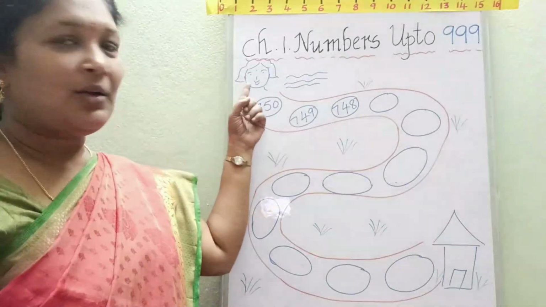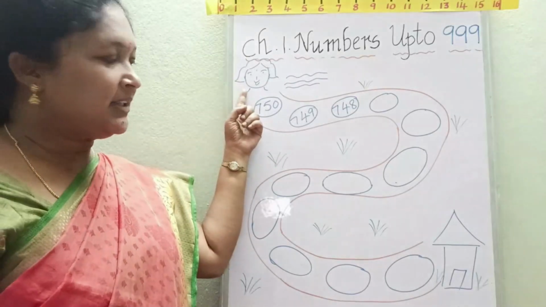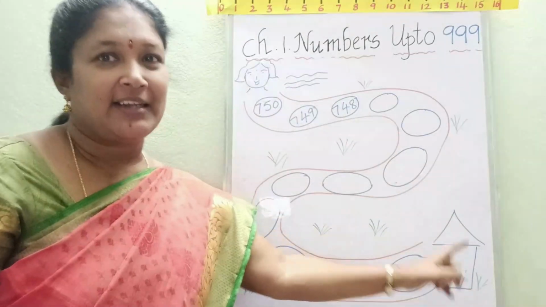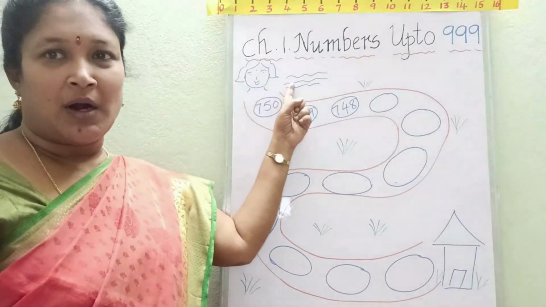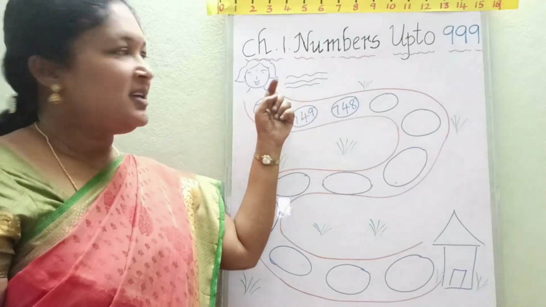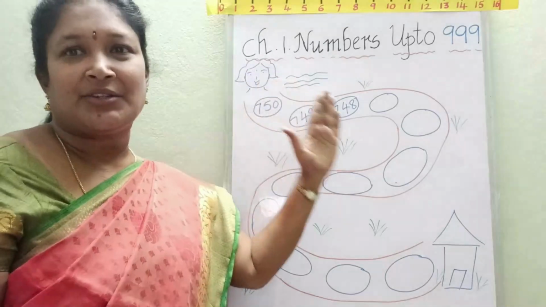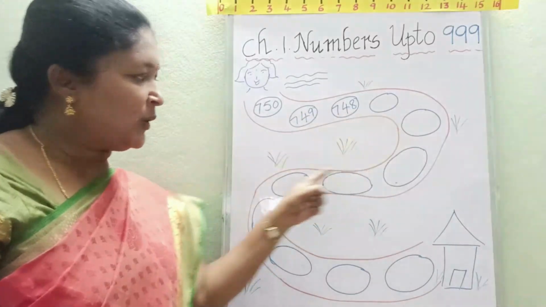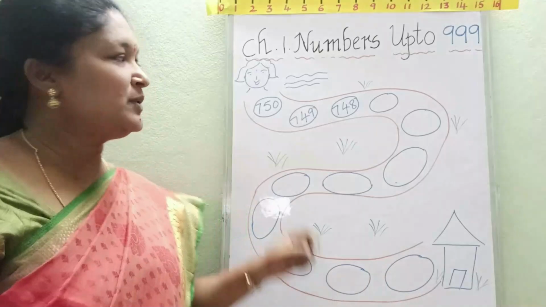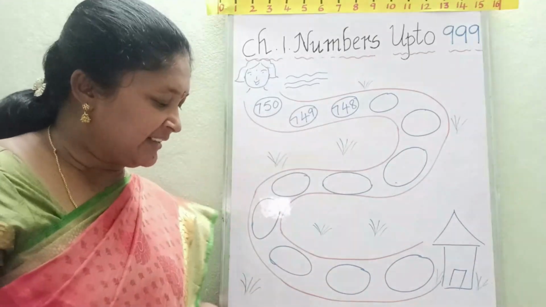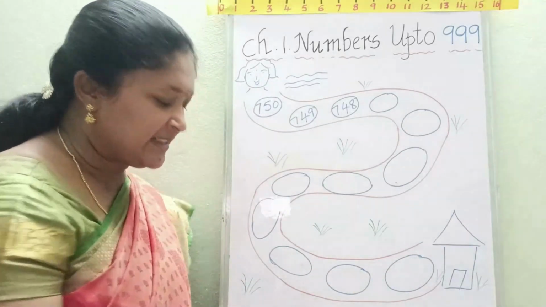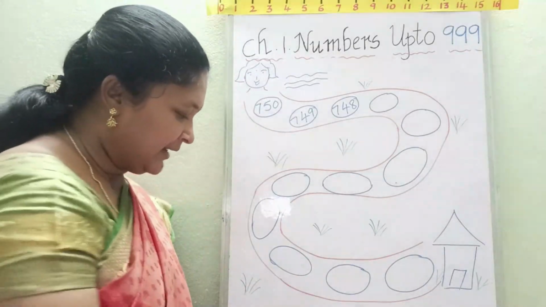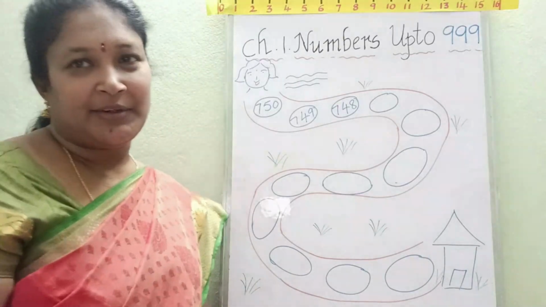Children, here one girl is there. This girl's house is here. This girl went to the pond to bring some water. While returning back to the home, she forgot the way. So, here some clues are there. By filling these backward numbers, we have to help that girl. Okay, are you ready, children? You have to tell me the answer.